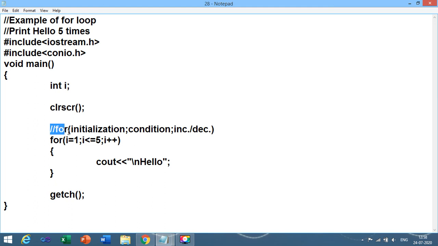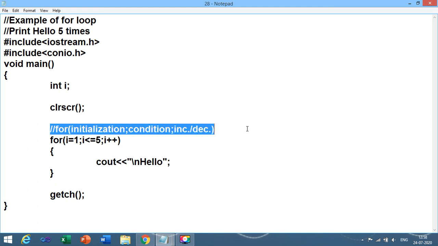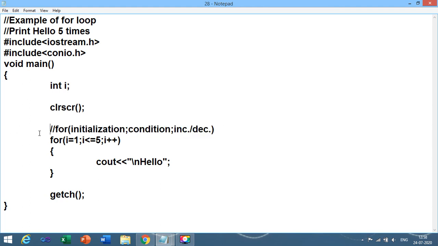Don't forget to write comment lines, because it is very helpful for you. At the time of the exam you can directly refer to it. This is program number 28: print hello 5 times on the screen using for loop.